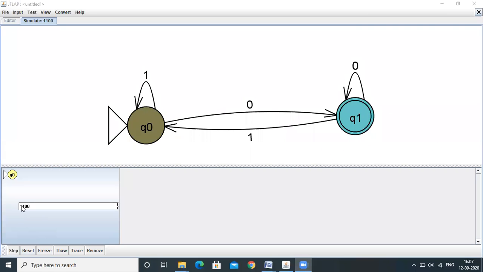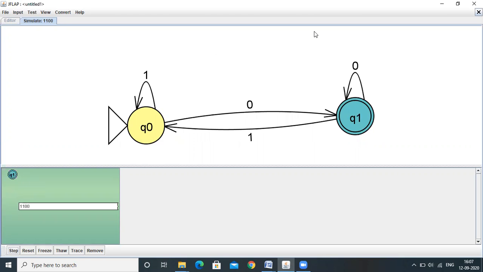Let's test here. Q0 on 1 moved to the Q0 state. Again, second step, Q0 on 1 within the same state. Now Q0 on 0 moved to the Q1 state. Last step, Q1 on 0 moved to the Q1 state only. Finally, it is in the final state. So the given input string is accepted by our automata.